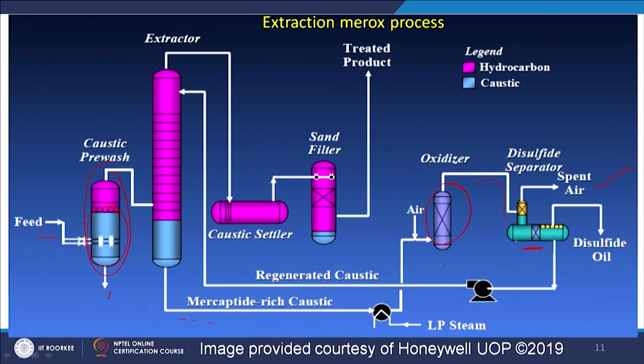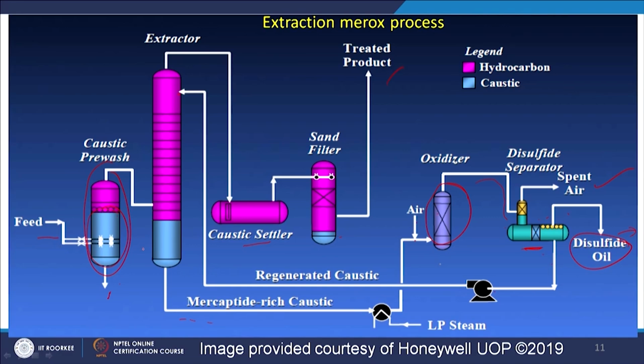The aqueous phase is your alkali phase, and the oil phase is insoluble in water or alkali solution. So, we get the disulfide oil, and the aqueous layer containing alkali is recycled back to the extractor column for further extraction. The treated stream goes to the caustic settler and then the sand filter, and then we get the treated product.